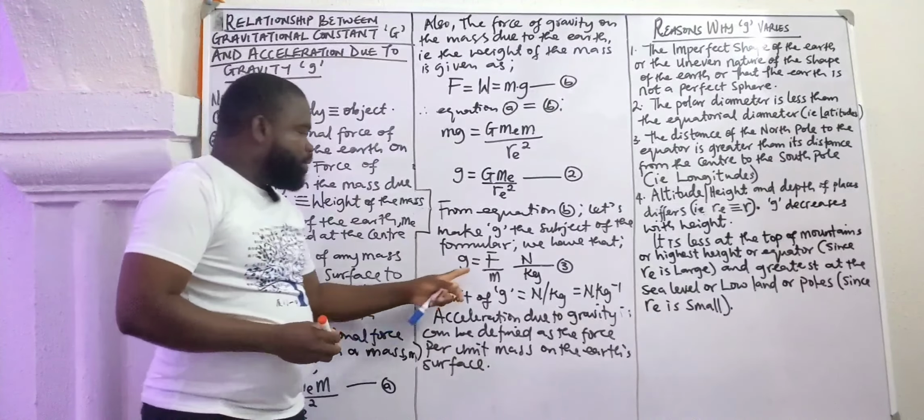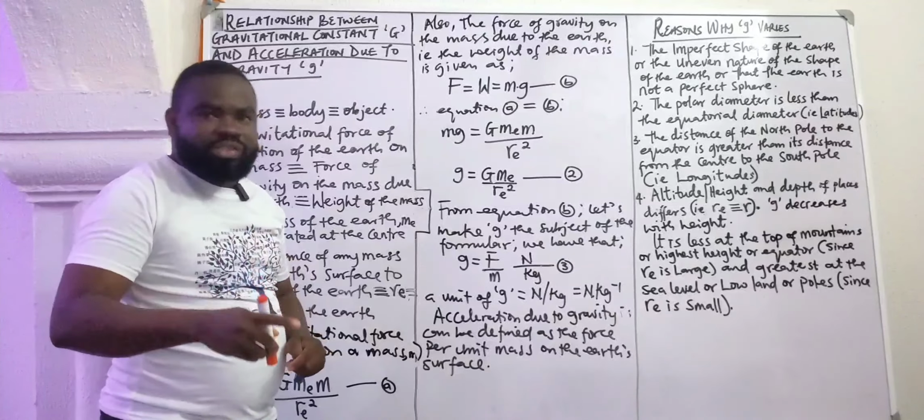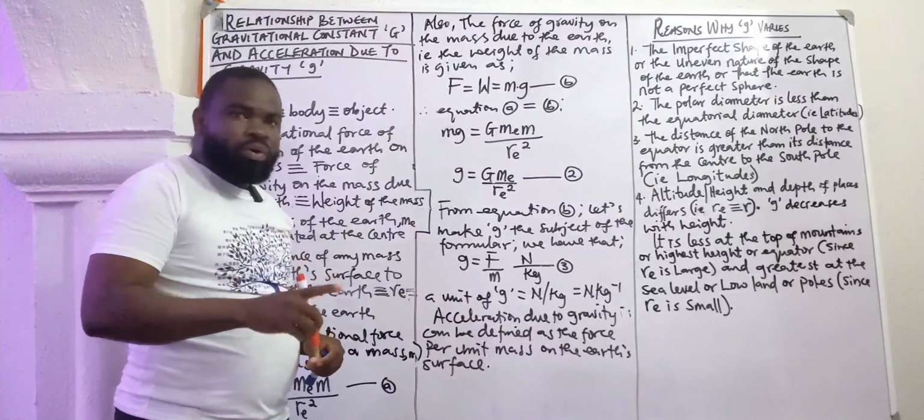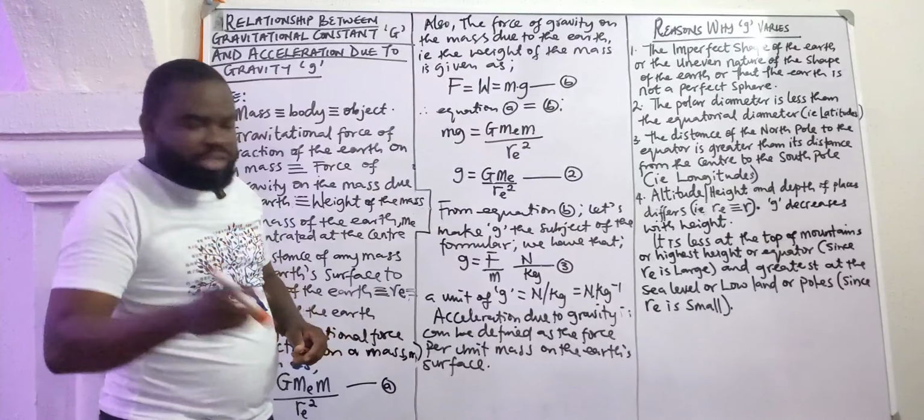From here, acceleration due to gravity can also be called gravitational field strength or gravitational field intensity.